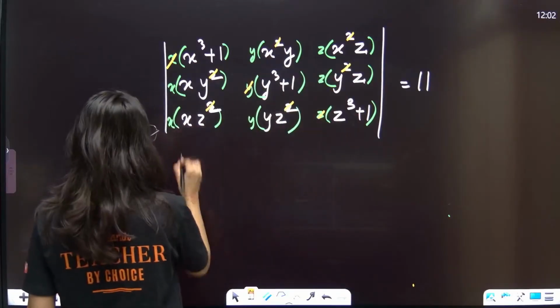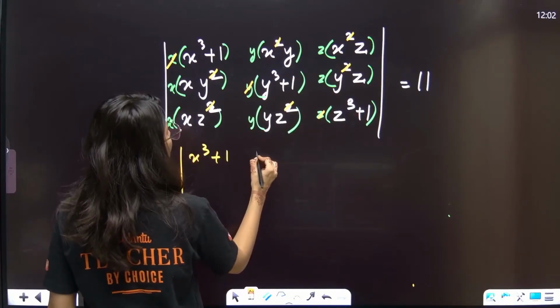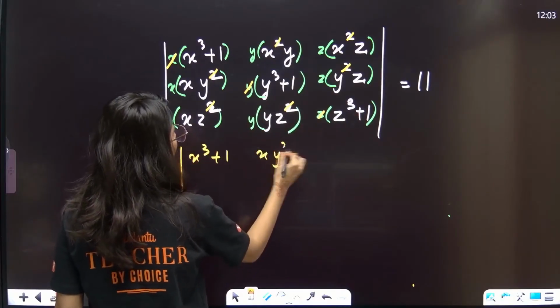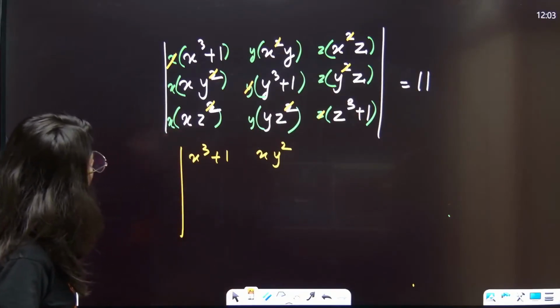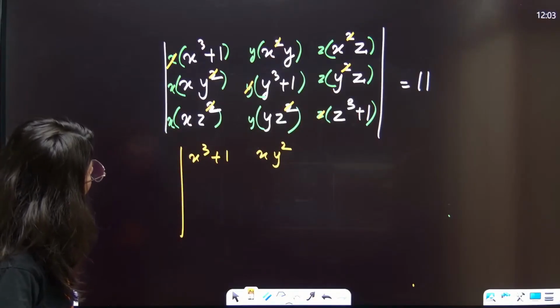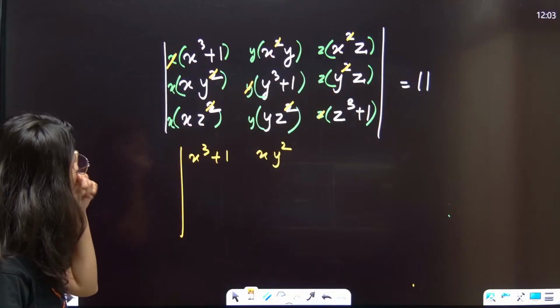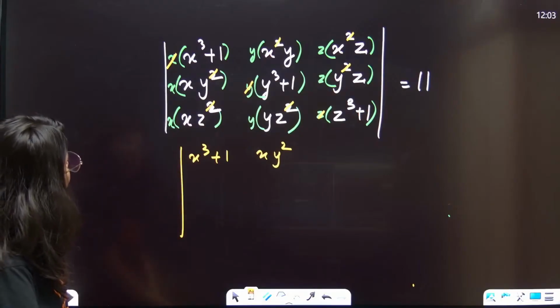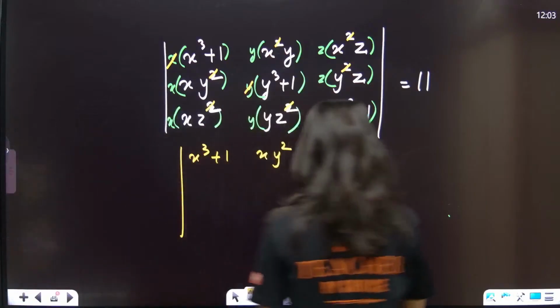So what we are going to get is x cube plus 1, and this is xy square, this is xz square. No, this is not working for us.